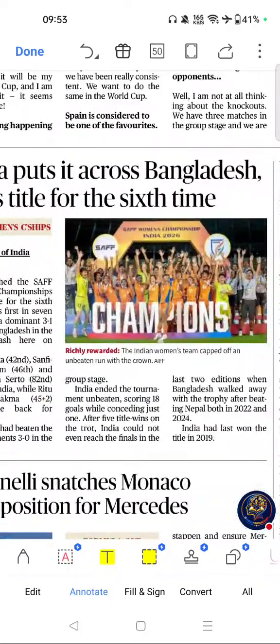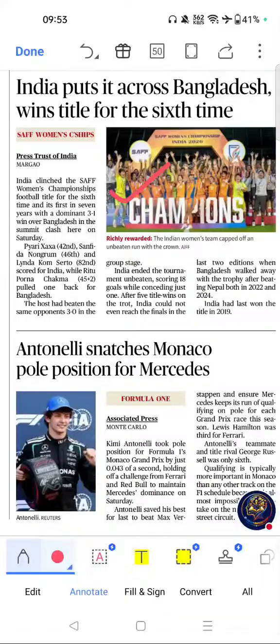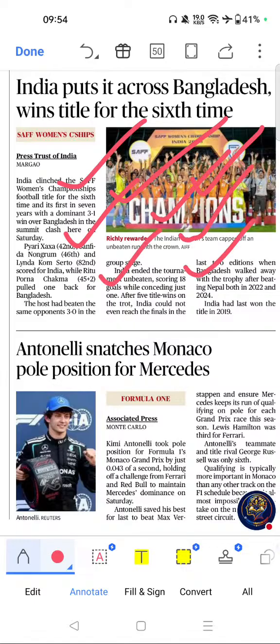The important article from this page was this one. India puts it across Bangladesh, wins SAFF Women's Championship title for the 6th time. If you see the importance, major international title won by Indian, frequently asked in SSC, banking, railway and state public service commission exams. Important sports current affairs for UPSC prelims. Key themes are SAFF Championship, Women Football, Bangladesh and Indian Football.